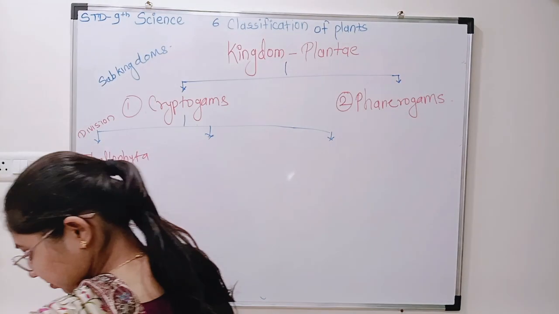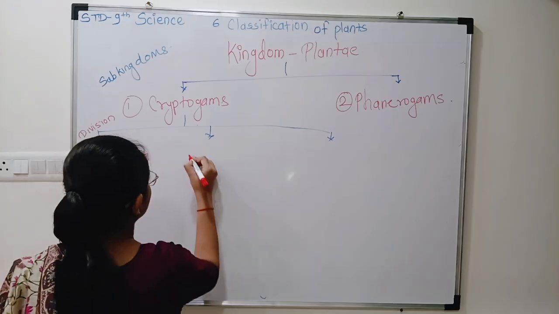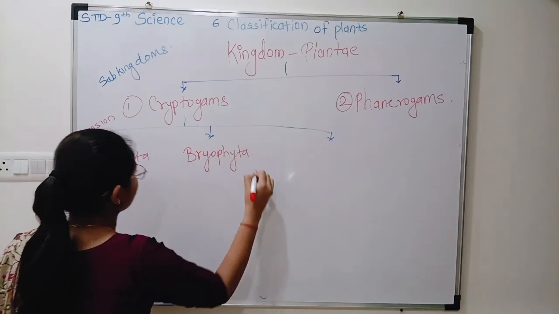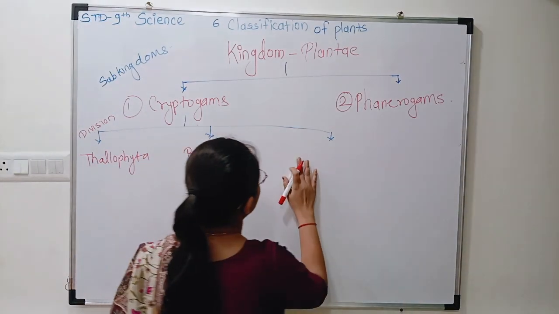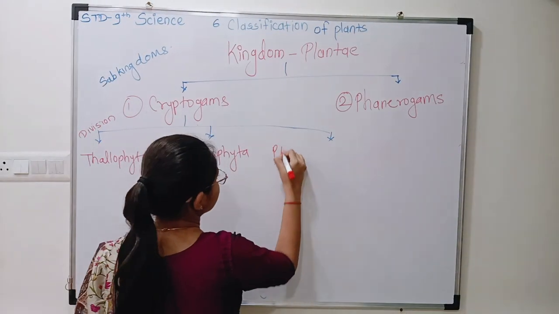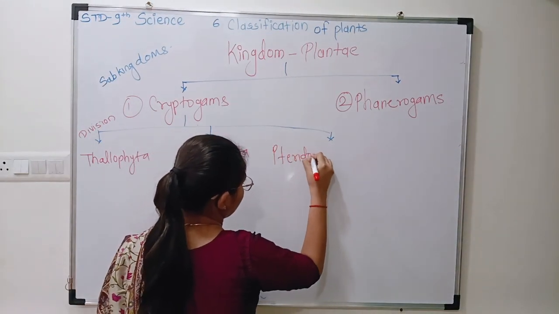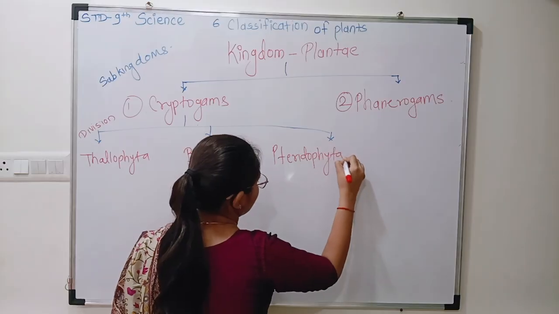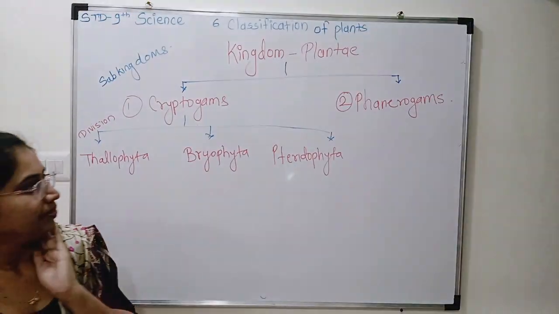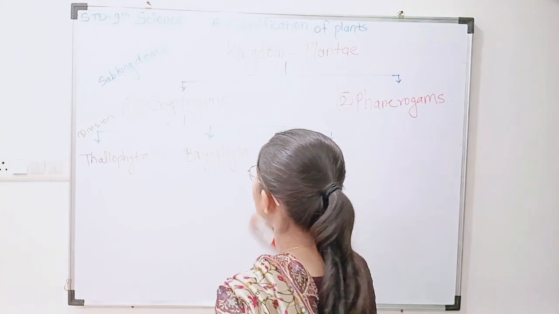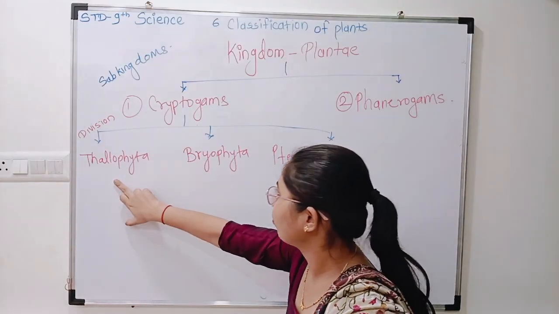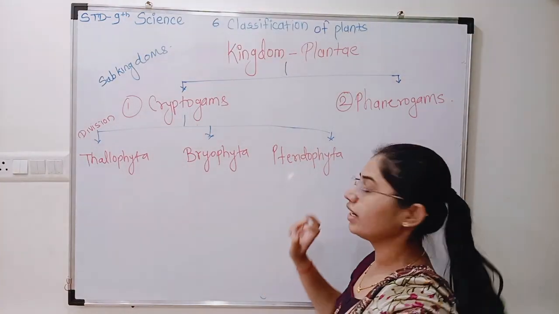Second one, Bryophyta. Third one is Pteridophyta. Here in Pteridophyta, P is silent. Cryptogams divided into three divisions: Thallophyta, Bryophyta and Pteridophyta.